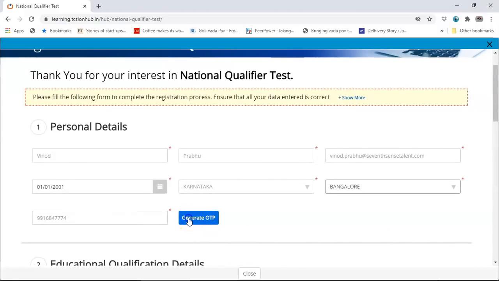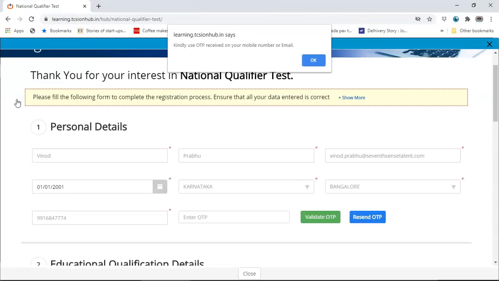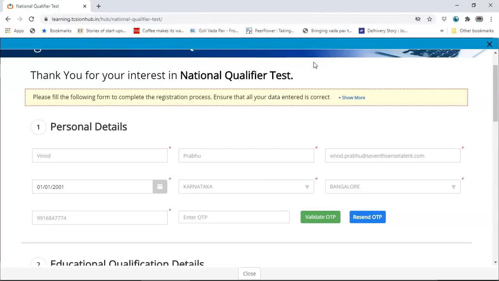Again, you will have to verify the number. You click on generate OTP. So you will enter this captcha, KITDQXP. Enter this, click on submit. And then you will get an OTP on your mobile number or email. Go to your email and check the OTP.